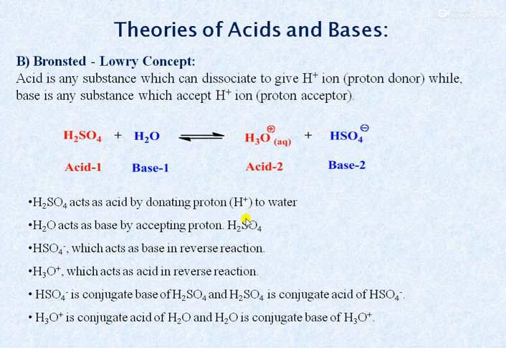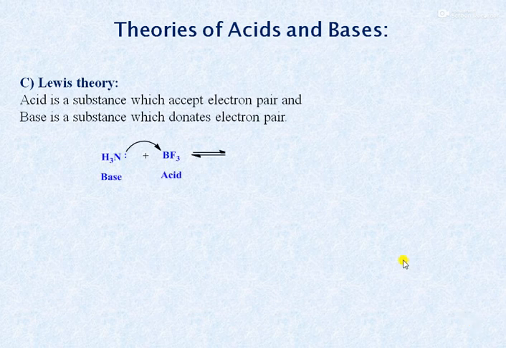And therefore, sulfuric acid acts as an acid by donating H plus ion to water, while water acts as a base by accepting proton from sulfuric acid. The HSO4 minus acts as a base in a reversible reaction, while H3O plus acts as an acid in the reverse reaction. And therefore, the HSO4 minus is a conjugate base of sulfuric acid, while the sulfuric acid is a conjugate acid of HSO4 minus, and H3O plus is a conjugate acid of water, and water is a conjugate base of H3O plus. Then third theory is the Lewis theory.